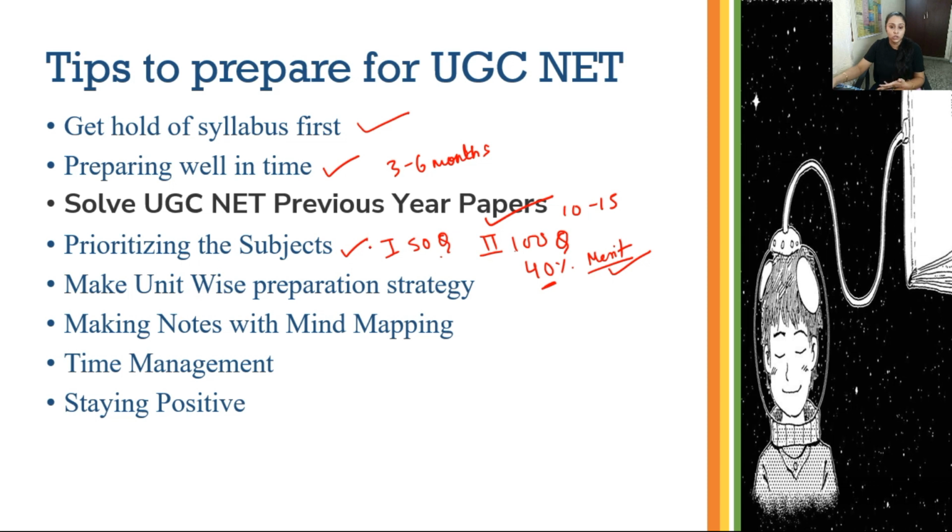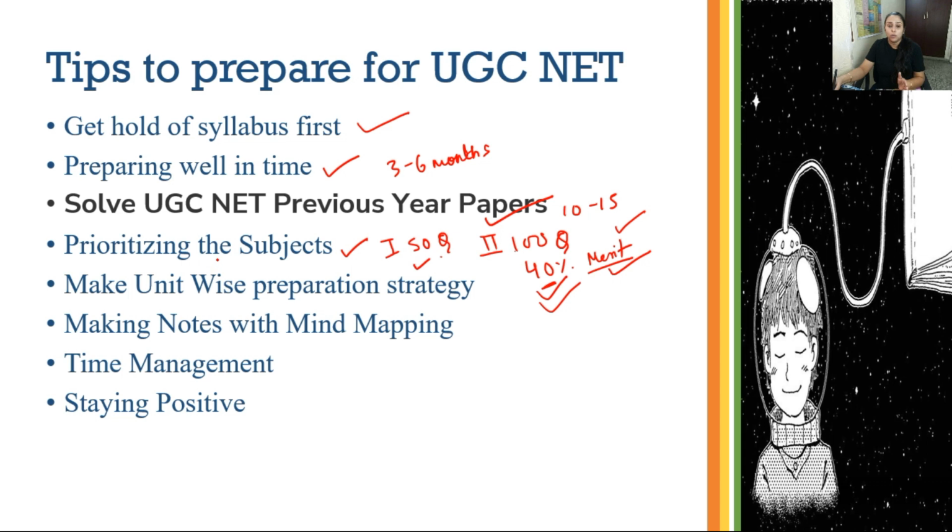Now once you have prioritized the subject, which subject you are going to give more priority on, whether it's paper 1 research and teaching aptitude or paper 2, according to my suggestion, more focus should be given on paper 2, which is your subject paper, and for paper 1 you should make sure that at least you clear the minimum percentage criteria.